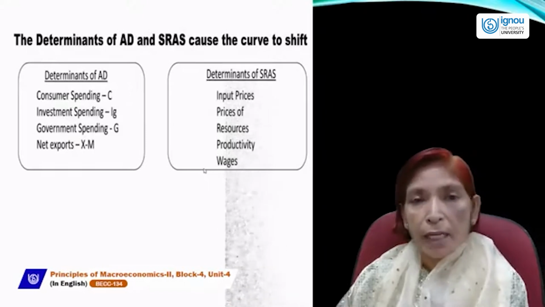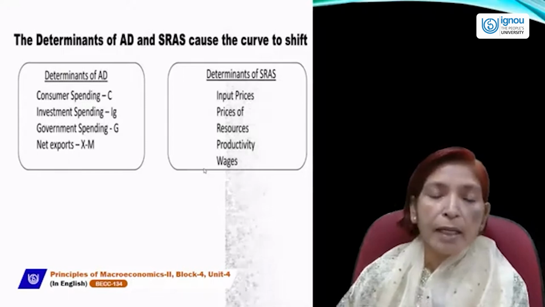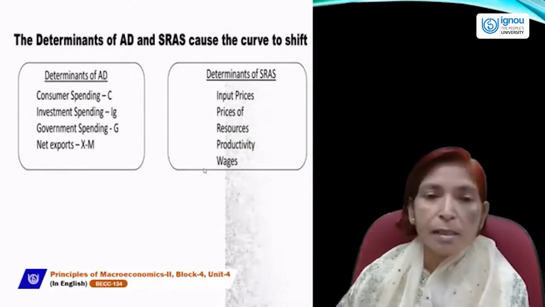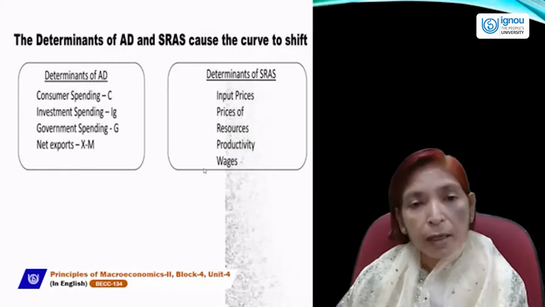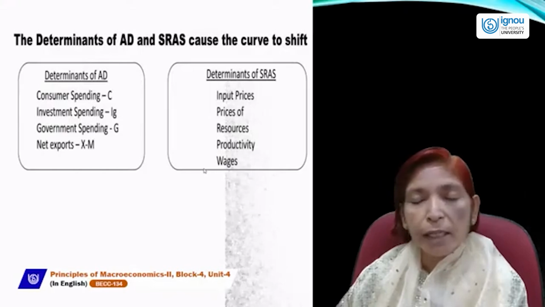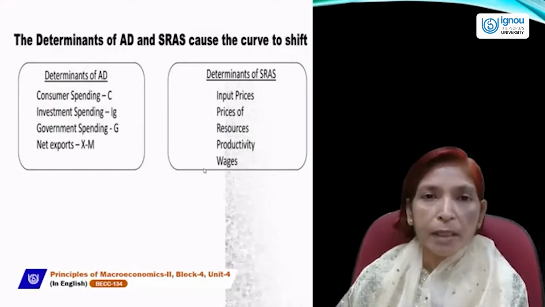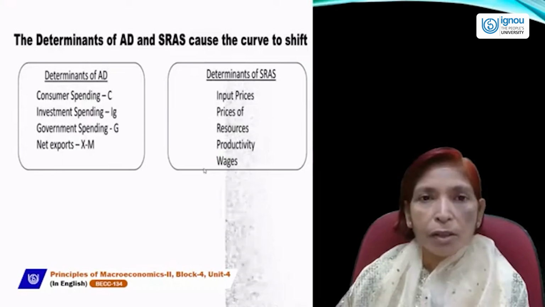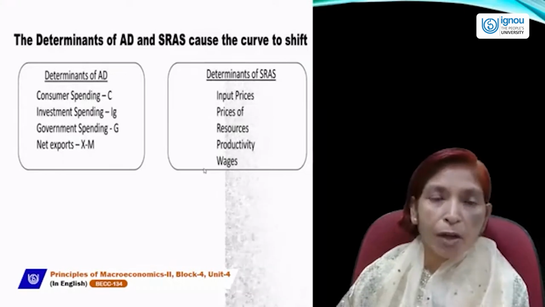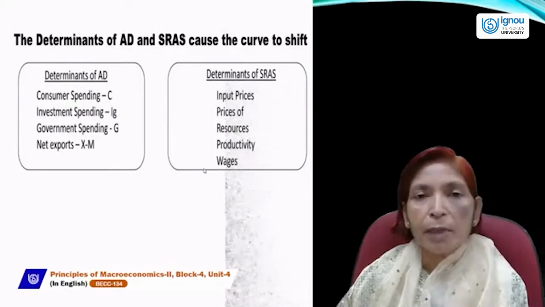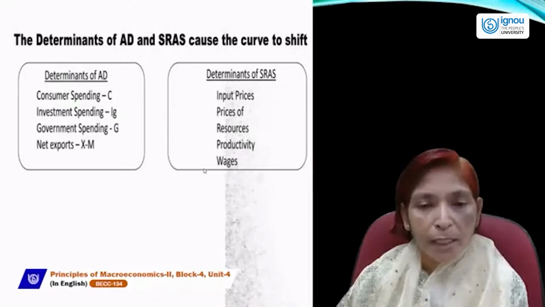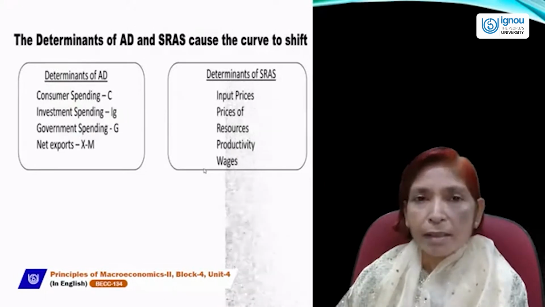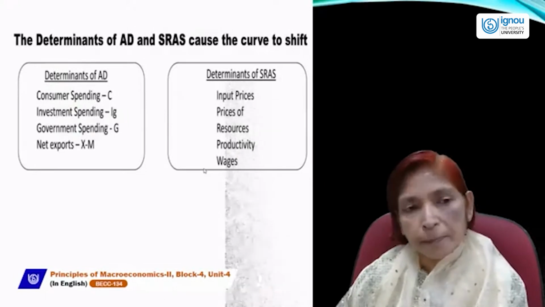If there is a natural constraint, then aggregate supply can't increase, and time period also affects the shift in the supply curve, because if the time period is short run, then supply can't change, and if there is a time period of long run, then we can change supply according to our requirement. So all these factors affect aggregate supply.